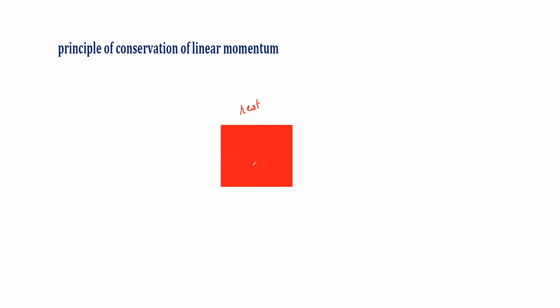So what is the momentum right now for this object which is at rest, not moving, having zero speed? What is the initial momentum? Speed is zero. What about momentum? The initial momentum will be 0 as well, so 0 kilogram meter per second.